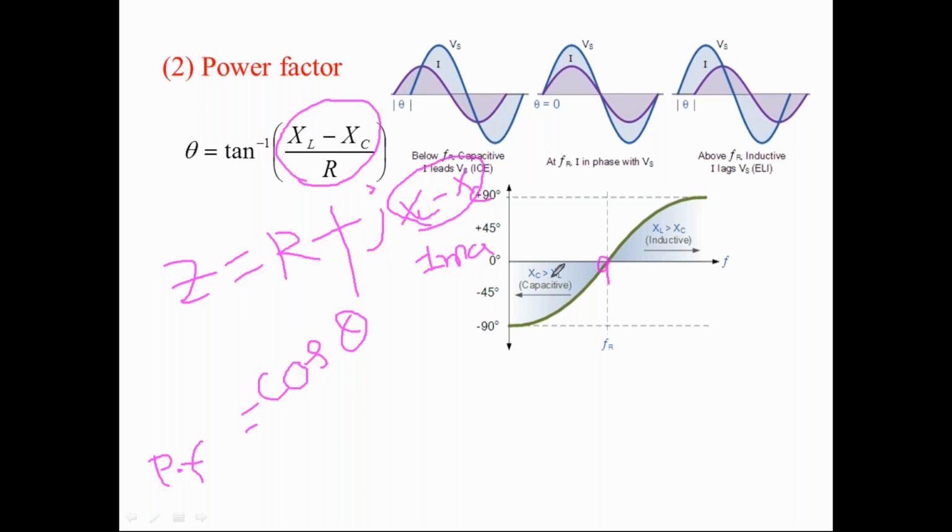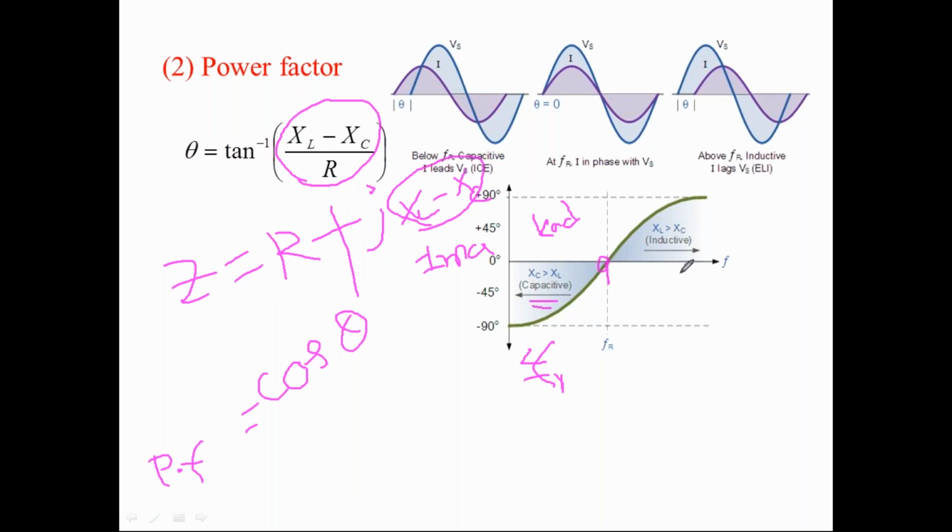Before the resonant frequency, the circuit is dominated by the capacitance, so it offers a leading power factor. A leading power factor can be obtained when F is less than FR. Above the resonance frequency, the circuit is dominated by the inductance.